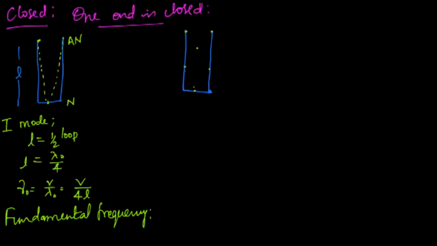So the shape of the standing wave looks like this: one complete loop, another half loop. Therefore, the length L of the tube contains 1.5 loops, that is 3 by 2 loops, or in terms of wavelength, that will be 3 by 4 lambda 1.